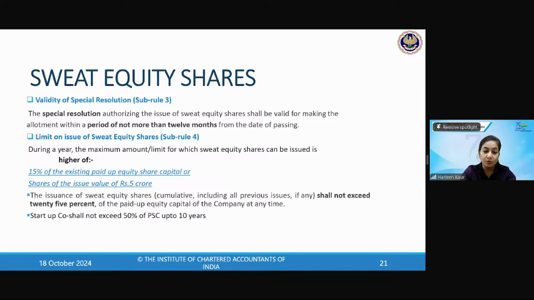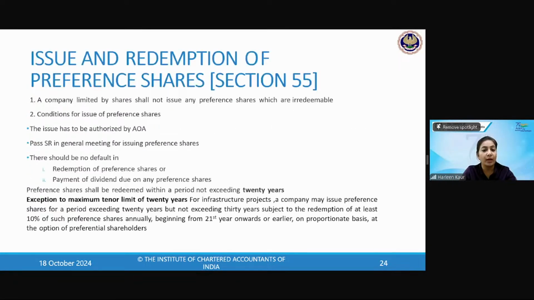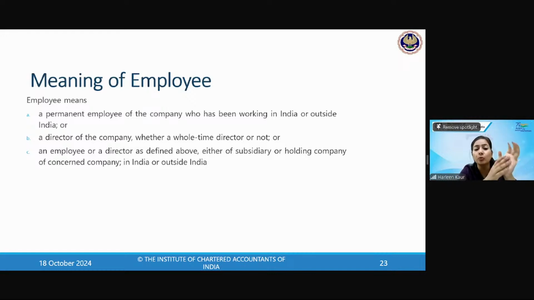That means once a special resolution has been passed, you have to issue the shares within a period of 12 months. There is a definition of employee also before moving forward. I want to take up the definition of employee to whom these shares are actually given: a permanent employee of the company who has been working in India or outside India, or a director of the company, whether full-time or not, of the company, or of a holding or subsidiary company in India or outside.